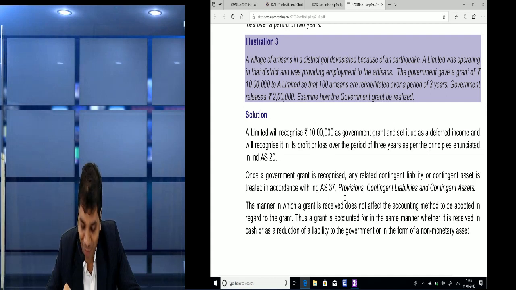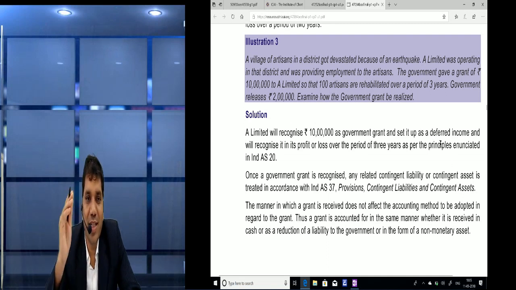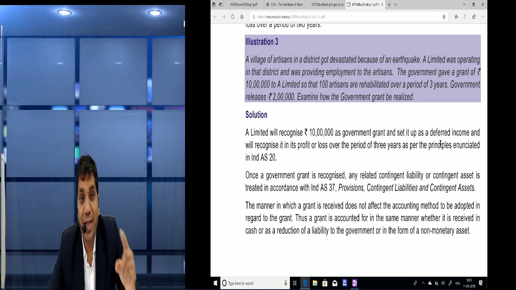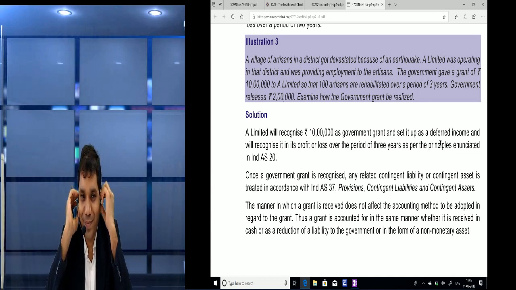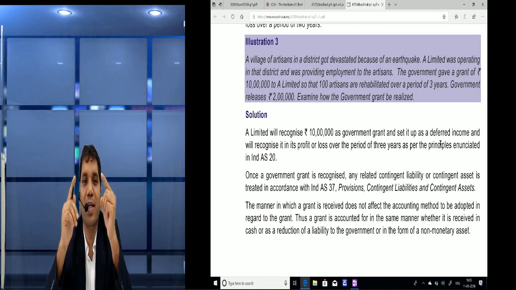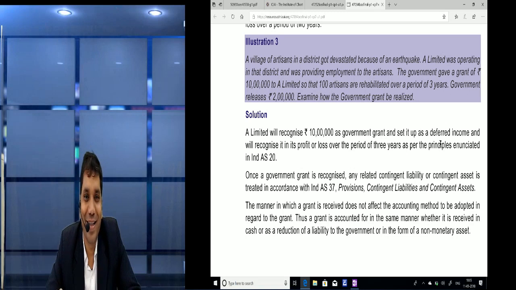Understood? Provisions, contingent liabilities and contingent assets. Because it says that we had received it, but there is some contingency. If the condition is not fulfilled, if the government grant becomes repayable, then it should be shown as a contingent liability also, as some problem may arise.